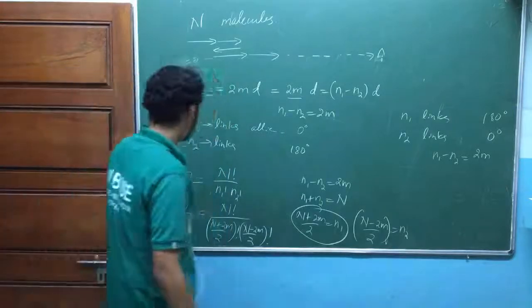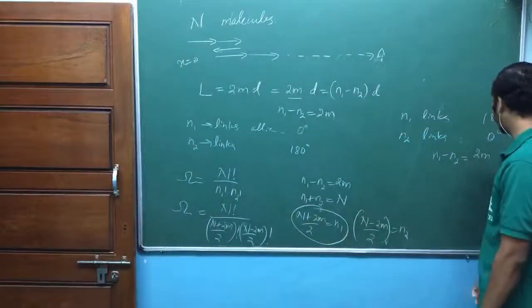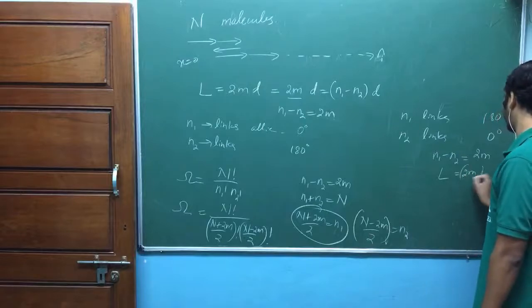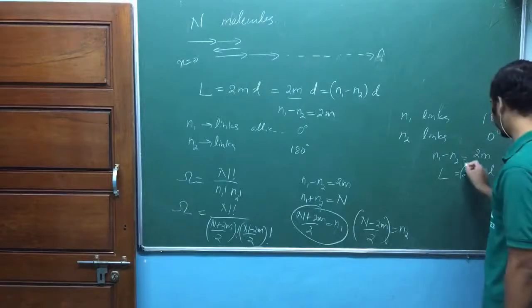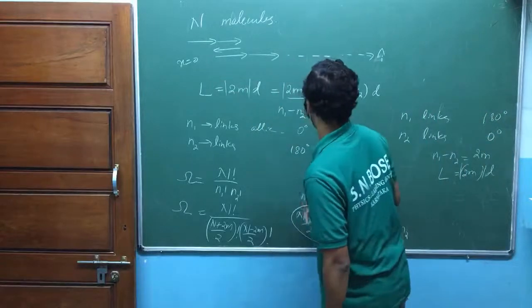So again, n1 links can align with 180 degree and n2 links can align 0 degree, so that again same L is equal to 2m into d. The same length can happen. We better put mod here, isn't it?